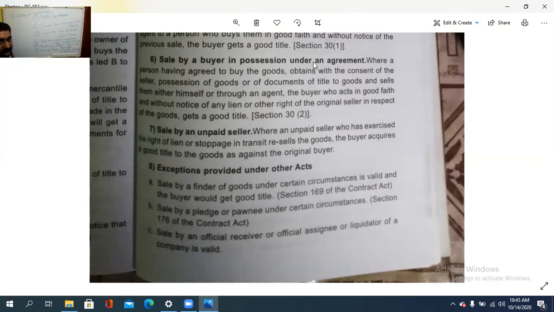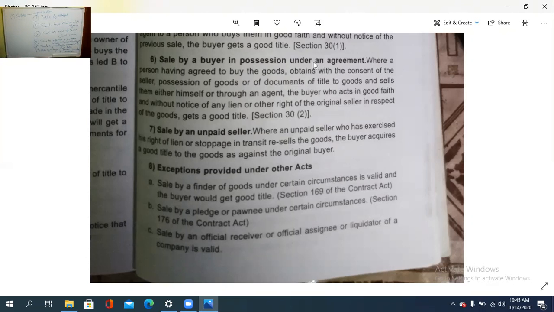Stoppage in transit means stopping the movement of goods. The buyer acquires a good title to the goods as against the original buyer.